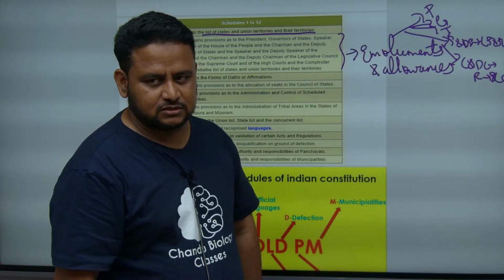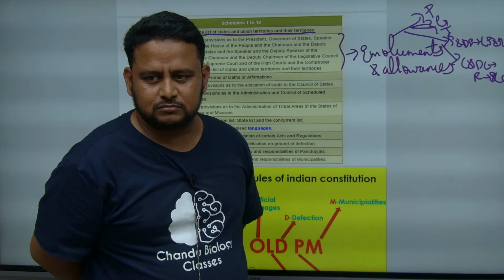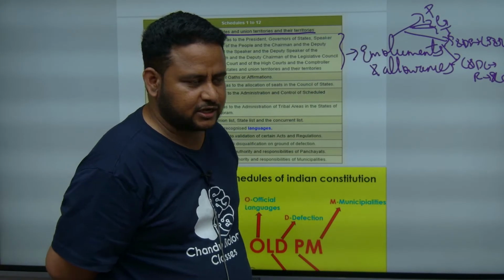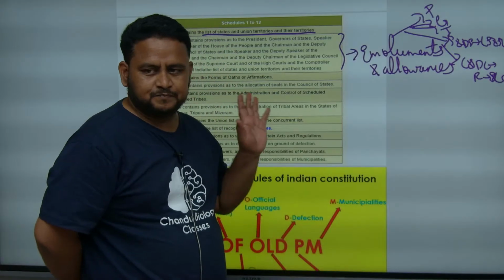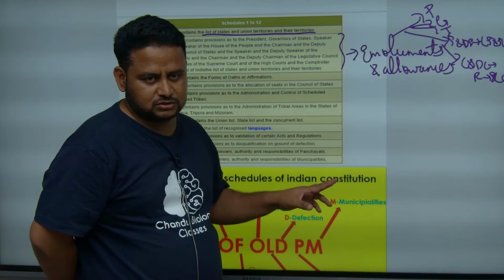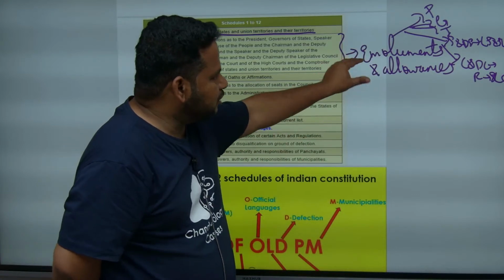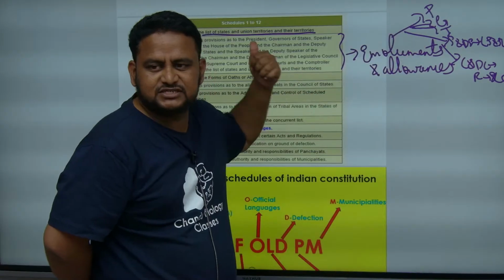Okay, certain states. What do we have in Telangana? Do we have both? You don't know. You find out the answer and tell me. Certain states have both upper house and lower house, that is, legislative assembly and legislative council. Now, emoluments and allowances of such people is given in the second schedule.